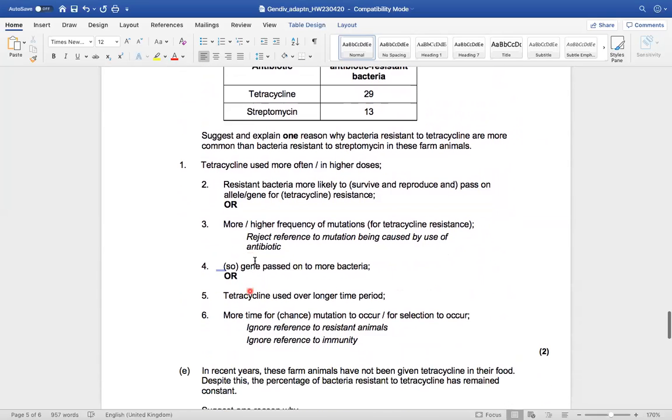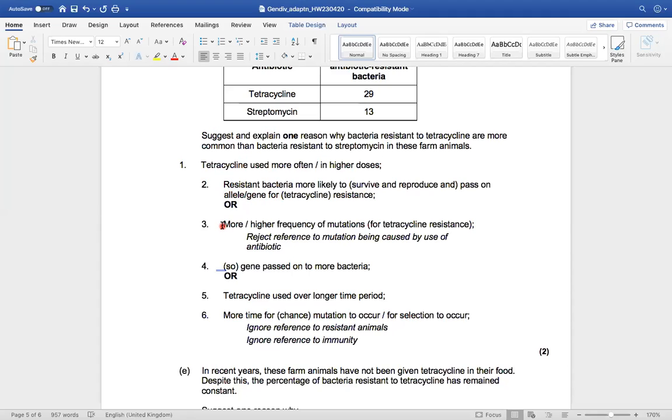Okay, suggest one reason why bacteria resistant to tetracycline are more common than bacteria resistant to streptomycin. So that's 2 marks. You've got 3 options of answers that you can get for 2 marks. So you could say that tetracycline is used more often in higher doses, so that resistant bacteria are more likely to survive and reproduce and pass on their allele for tetracycline resistance. Okay, so it's suggest and explain.